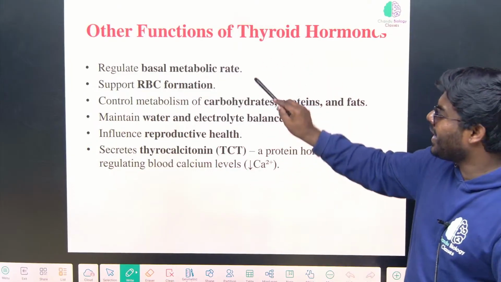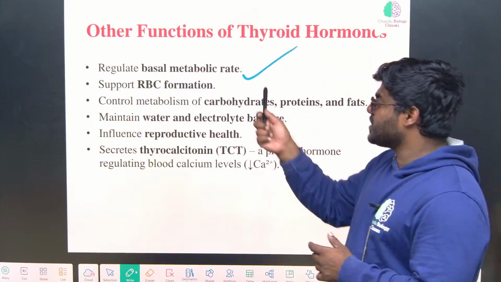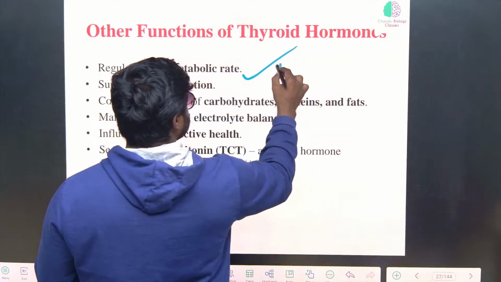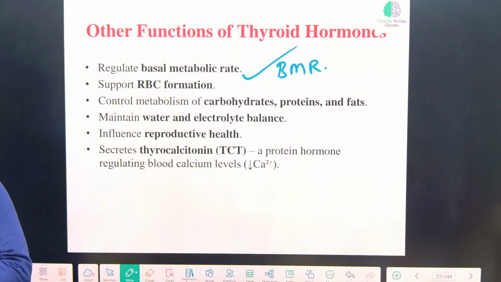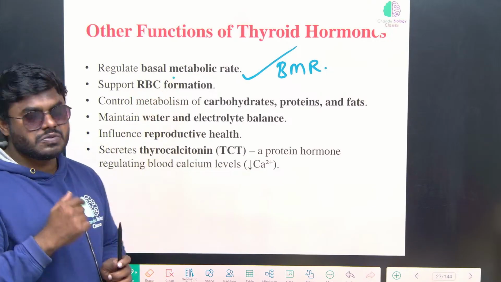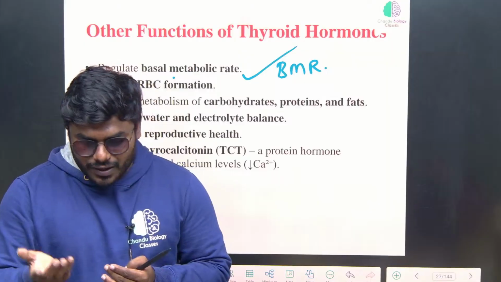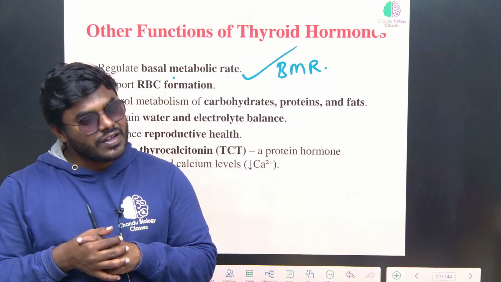Number 1, it regulates basal metabolic rate. What is called basal metabolic rate? BMR means, see friends, based on the BMR only we maintain a diet chart. Dietitians prepare the diet chart based on the metabolic rate only. You might observe, friends, whenever people go to the gym when they want to reduce their weight, what food do they take more?